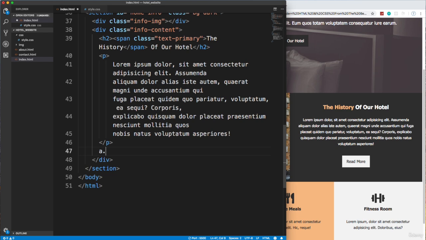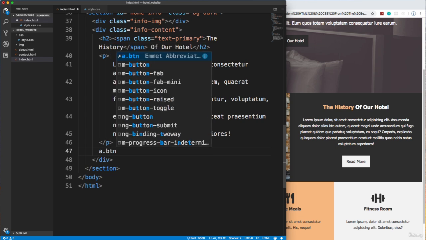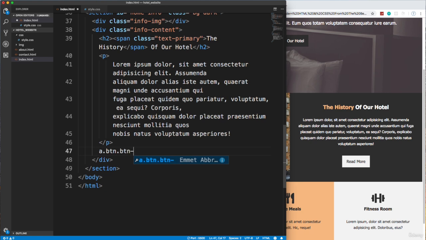And let's do class btn. And again, we have different buttons. This one's dark, this one's light. So I'm going to have a utility class of btn-light in addition to btn. Okay, so we want to do that. And then this will go to the about page as well. It's not a big site, so we don't have too many options here. And that should be it for the home info.